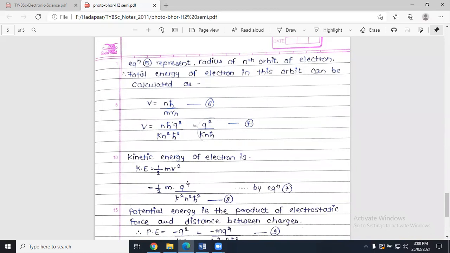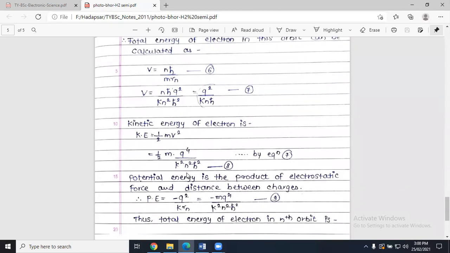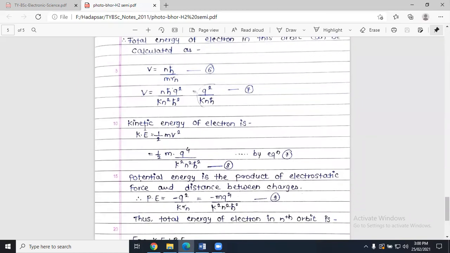Now we want to calculate the total energy. How to calculate total energy? Total energy is nothing but kinetic energy plus potential energy. For that, we need to calculate kinetic energy first. Kinetic energy of electron is 1/2 mv square. Right. Now instead of v square, what do we have? See, the value of v is here. v is equal to q square upon k n h cross. But we have v square, so simply what will we do?